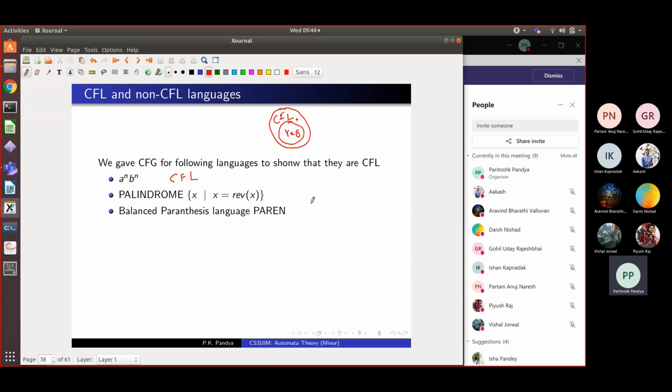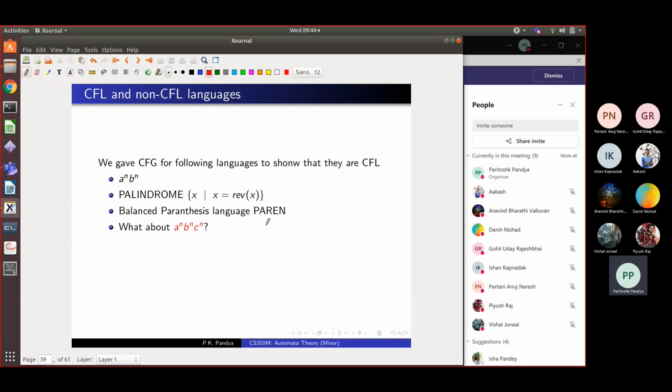So for each of these cases, we gave a grammar which will generate these languages and hence they are context free. We also use pumping lemma for regular language to show that they are not regular, right? Now, how do we know? Okay, so somehow we have to show that every regular language is also context free. This proof we will defer for one more class. We will do this a little later.